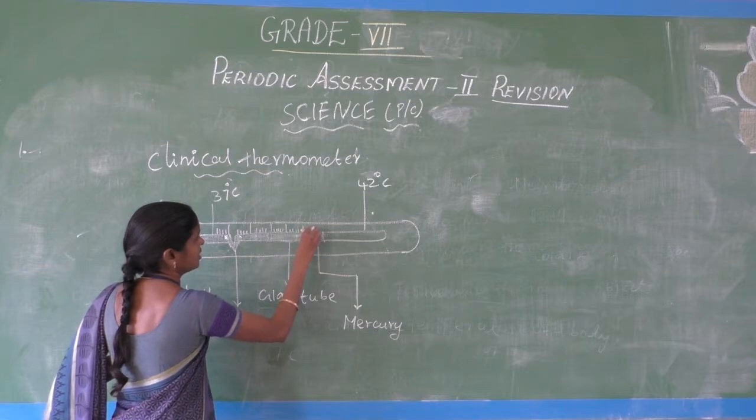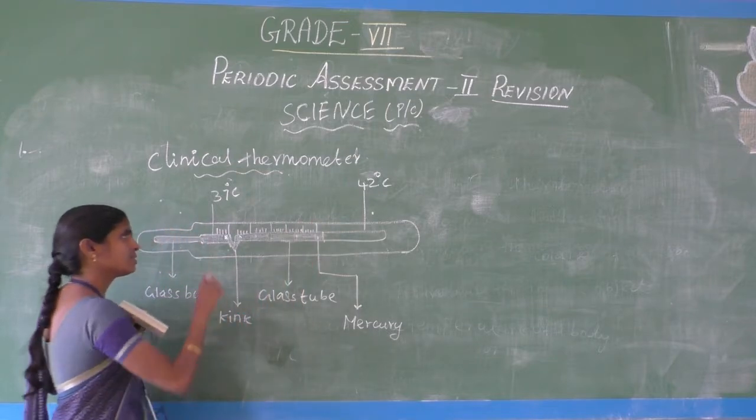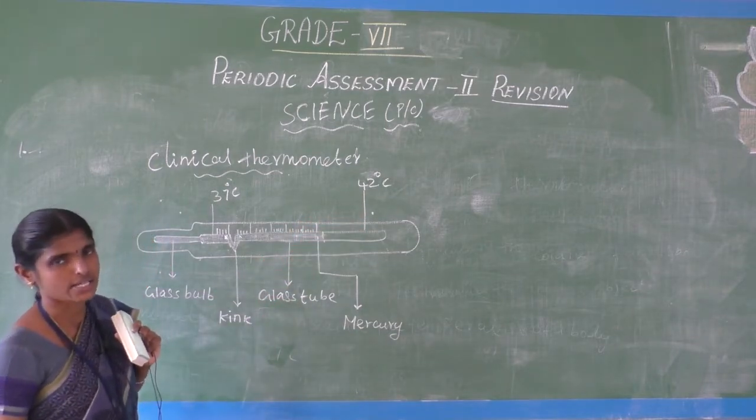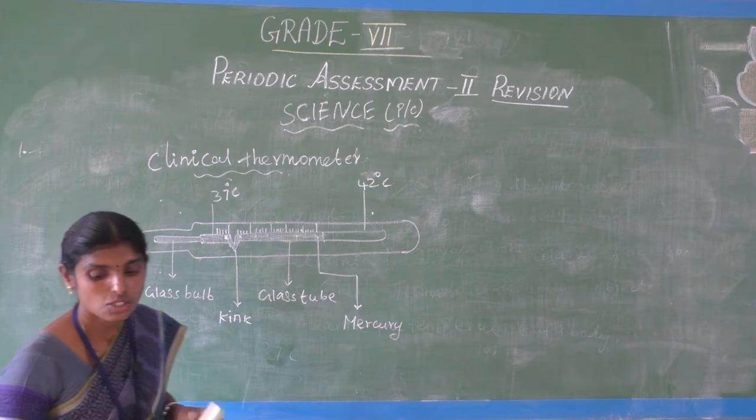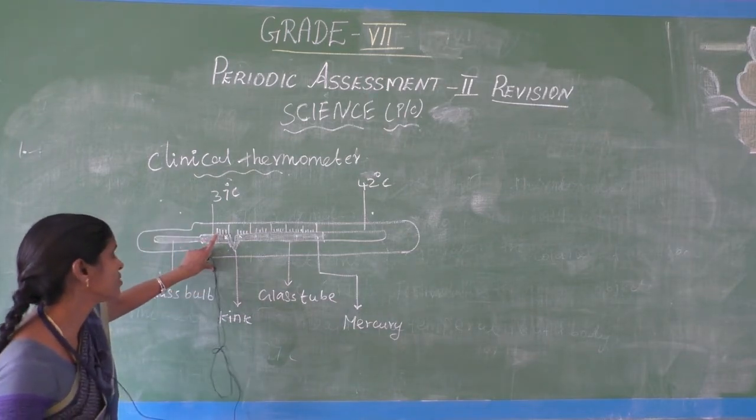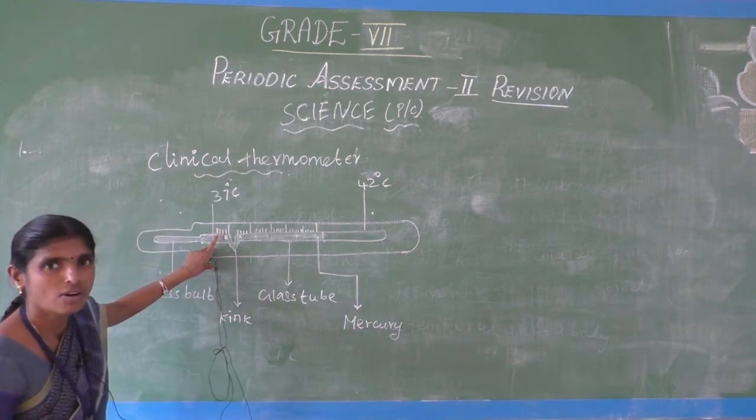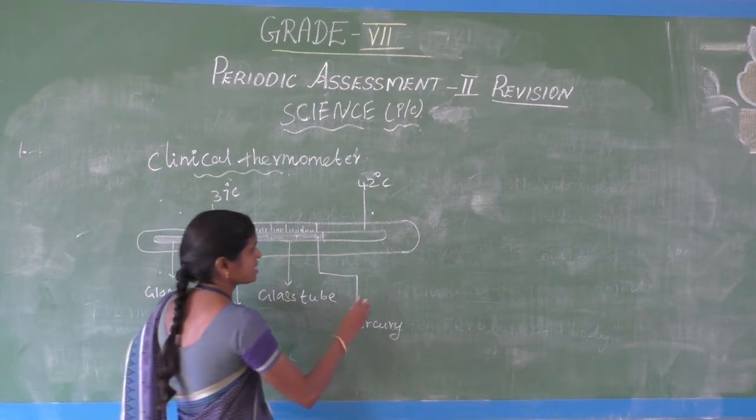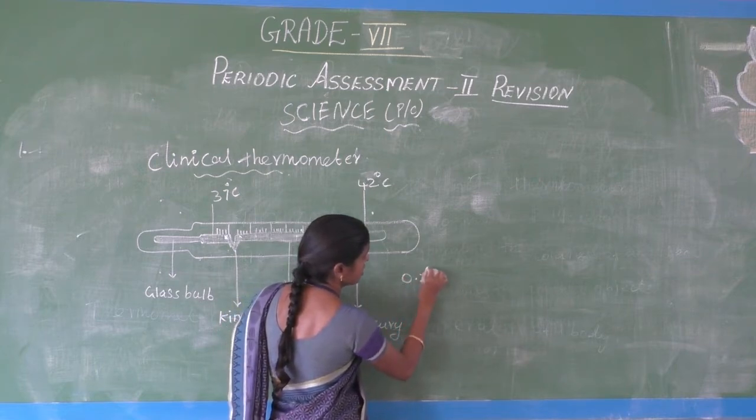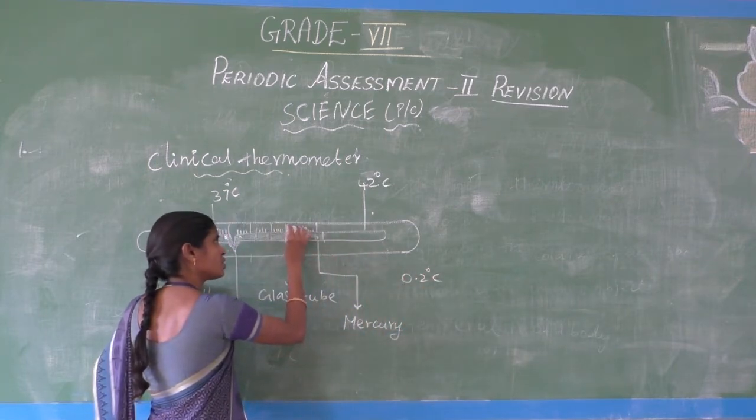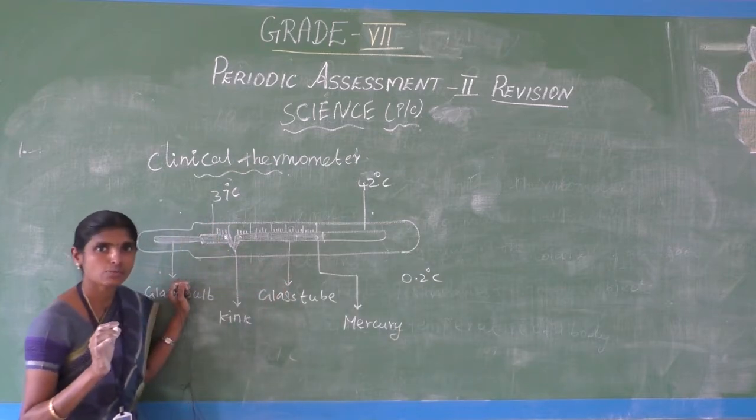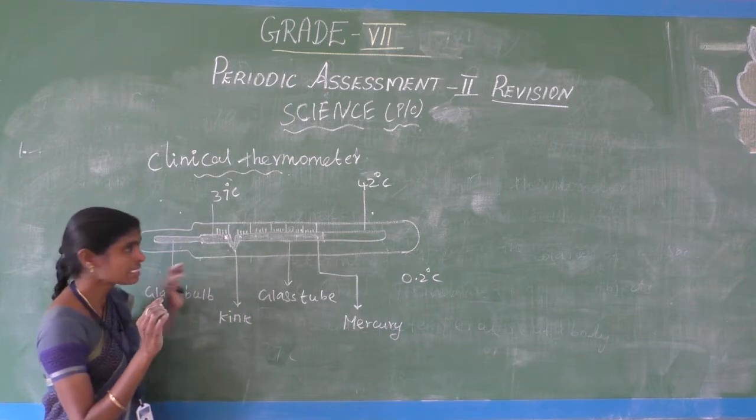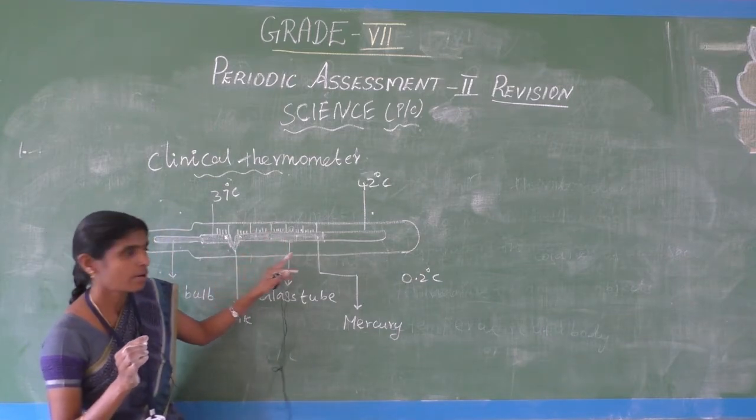Okay, you want to draw neatly 37 degree, 38, 39, 40, 41, 42 degree Celsius. What is the range of the small line value? Already we have discussed 0.2 degree Celsius. What is the value of the small line, or what is the temperature of the small line in a clinical thermometer?